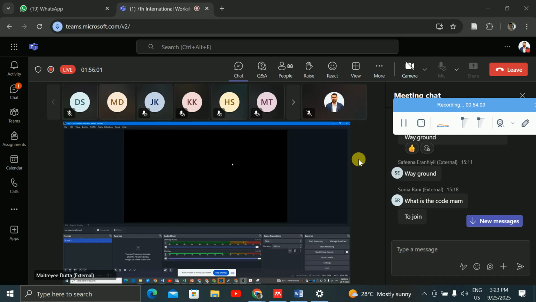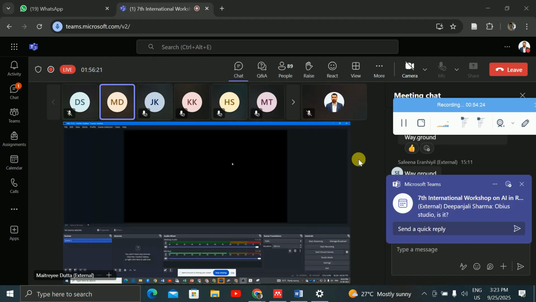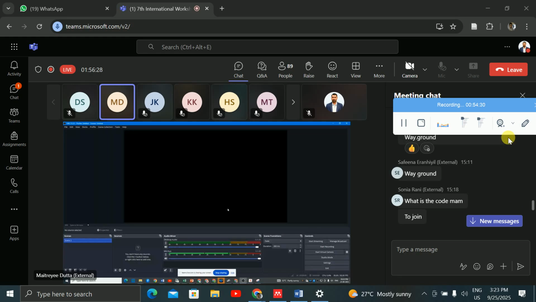So OBS Studio is a software that helps a faculty member to create a video with the presentation that you can create, or otherwise it can be used for streaming. Live streaming also it can be used. That's why it has been written "Start Streaming". That means for streaming purposes also it can be used.